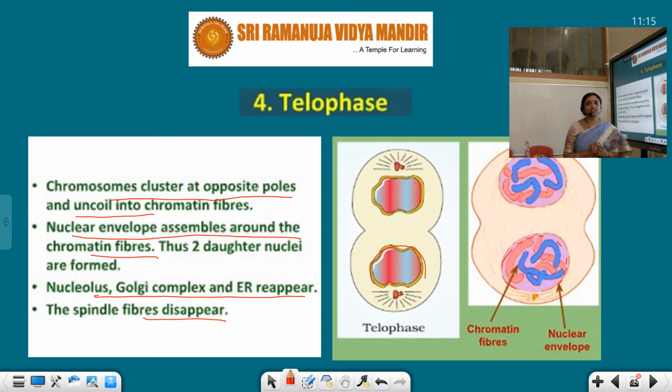Students, I think all of you have understood this. If you do not understand, you can call me and ask me. I will clear this thing, that in the prophase stage what things have happened. Similarly in metaphase, we have seen the chromosomes are arranged on the equatorial plate, and in anaphase the daughter chromatids are pulled to the poles, and in telophase chromosome decondensation started, nuclear membrane, nucleolus, Golgi body, all the structures again reappeared, and the spindle fibers disappeared. So this is how karyokinesis took place.